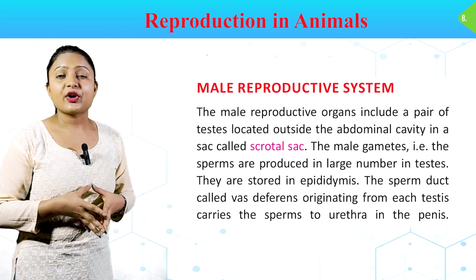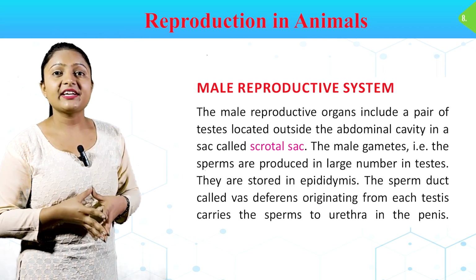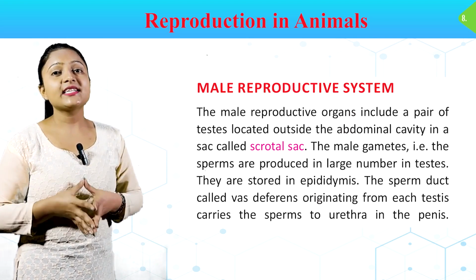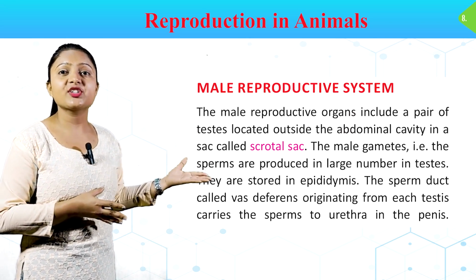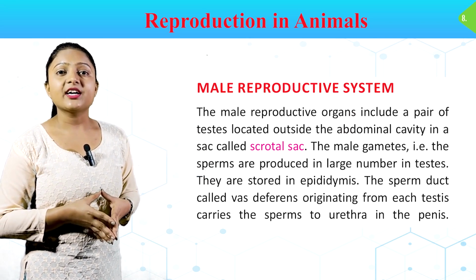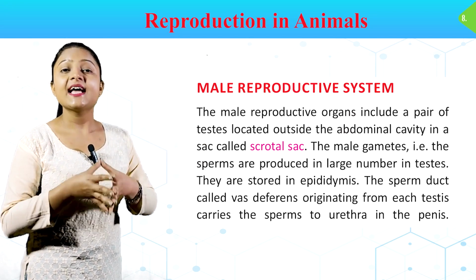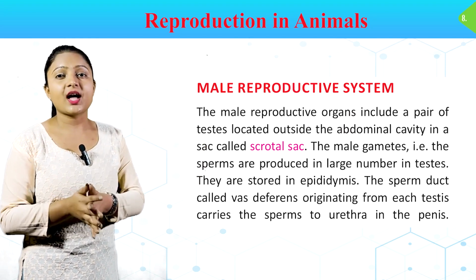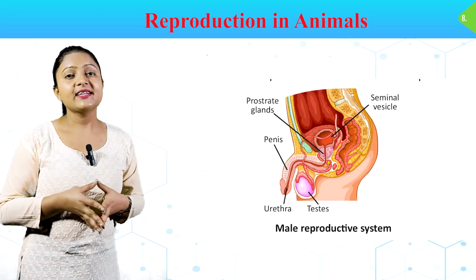Male reproductive system. The male reproductive organs include a pair of testes located outside the abdominal cavity in a sac called scrotal sac. The male gametes, that is, the sperms, are produced in large number in testes. They are stored in epididymis. The sperm duct called vas deferens originating from each testis carries the sperm to urethra in the penis. In this picture, you can see male reproductive system.